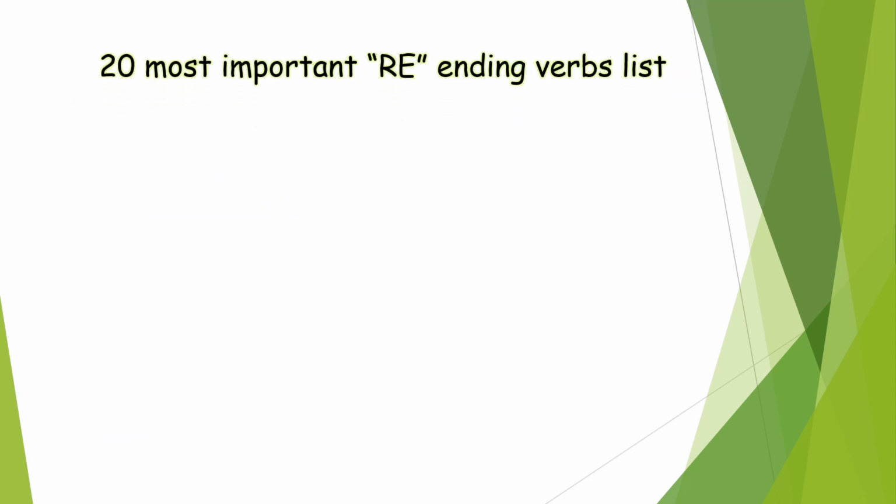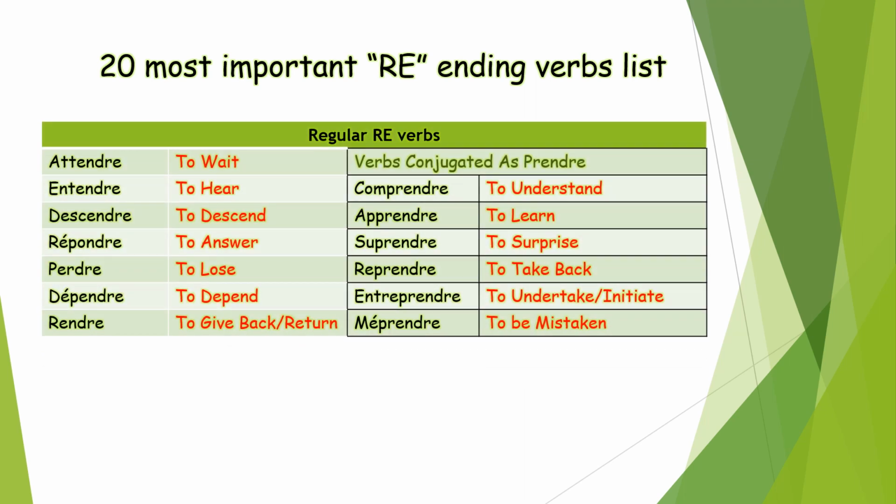20 most important re-ending verbs list. Attendre, to wait. Entendre, to hear. Descendre, to descend. Répondre, to answer. Perdre, to lose. Dépendre, to depend. Rendre, to give back or to return.